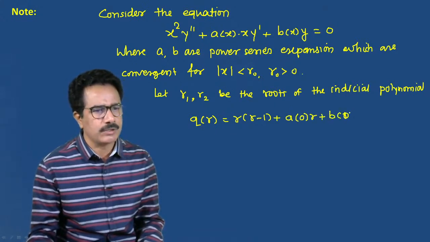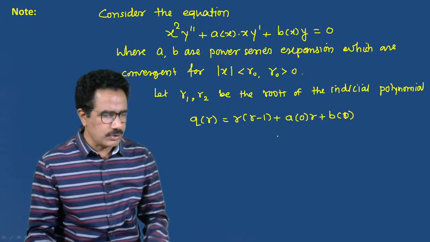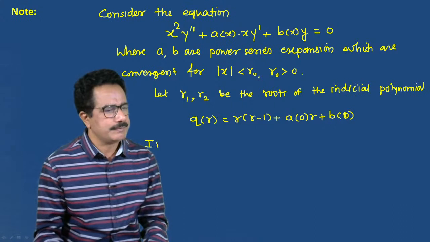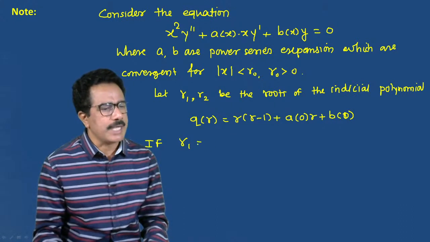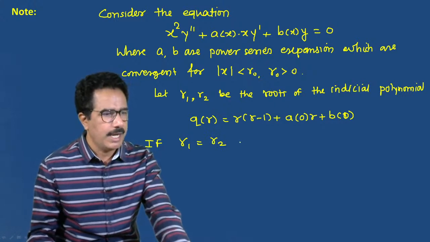That is, these are the two roots. Then if r1 is equal to r2, if the two roots are equal, then we get the solution.